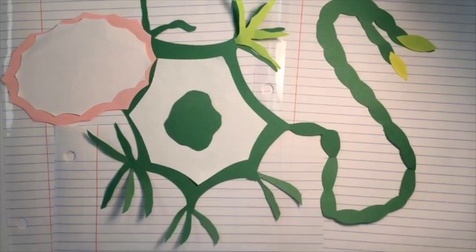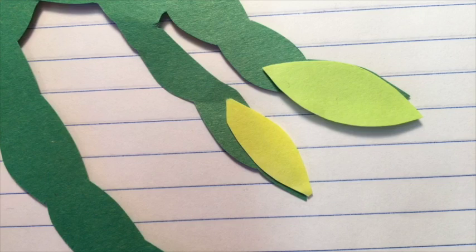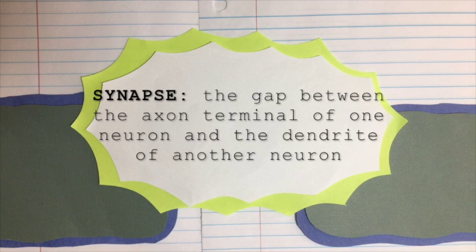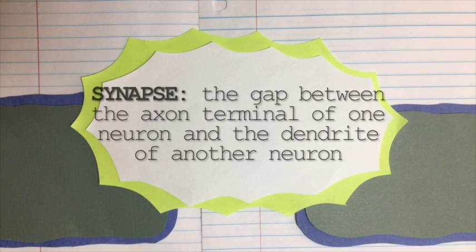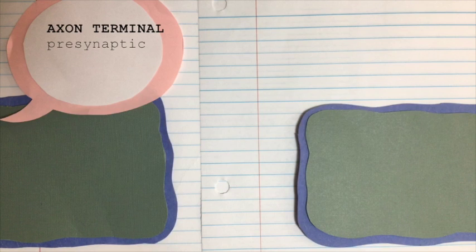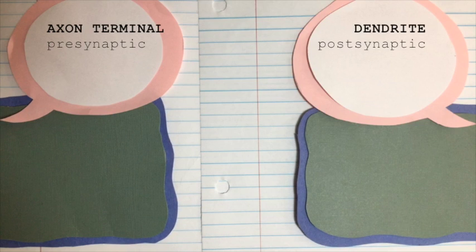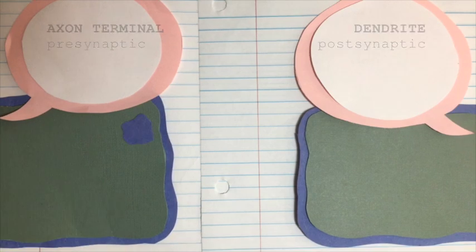The end of the axon is where communication between neurons occurs. Let's zoom in to see exactly what happens. Here is the synapse. The synapse is the gap between the axon terminal of one neuron and the dendrite of another neuron, where messages are sent. The axon terminal is depicted on the left, and can be referred to as the presynaptic neuron. To the right is the dendrite, also known as the postsynaptic neuron.